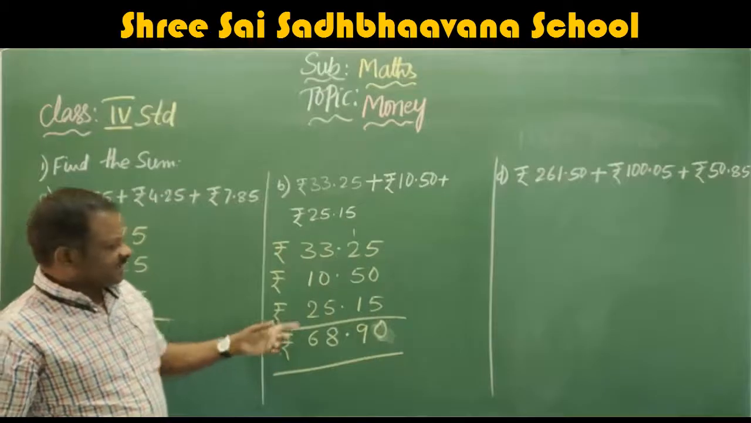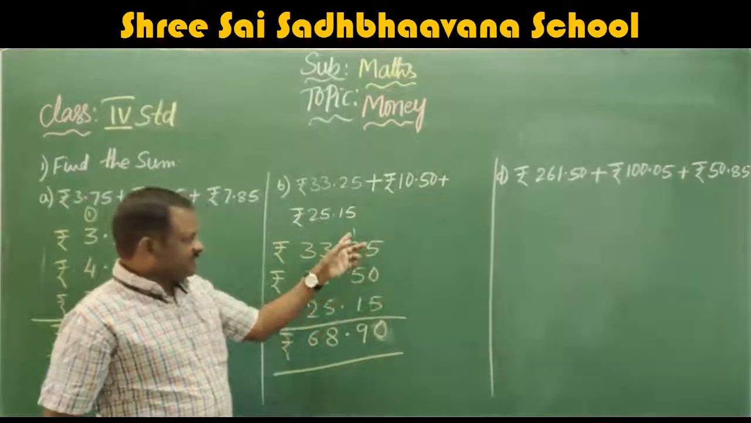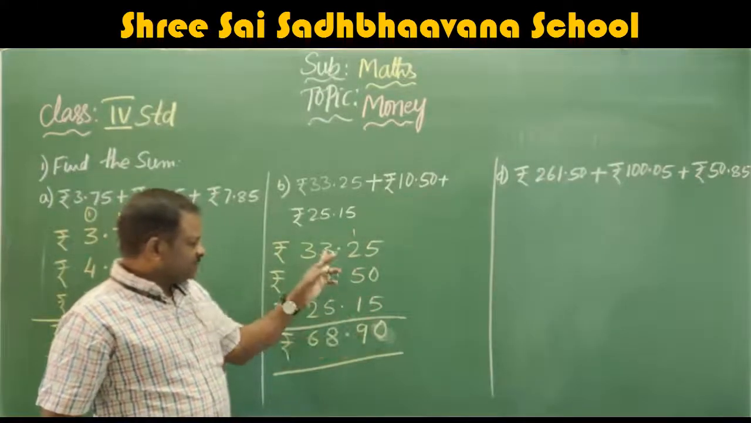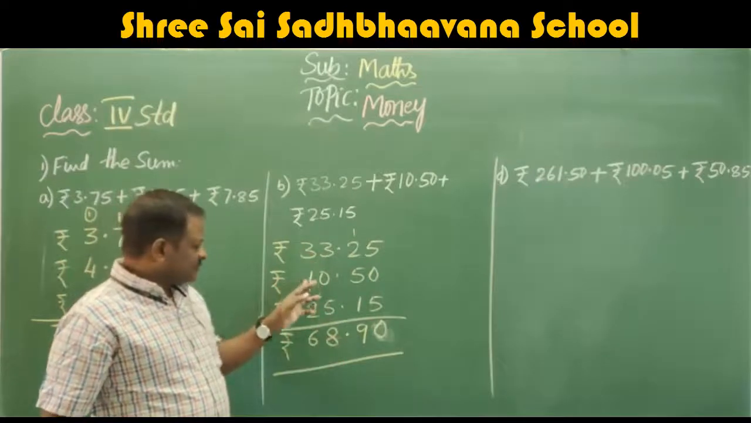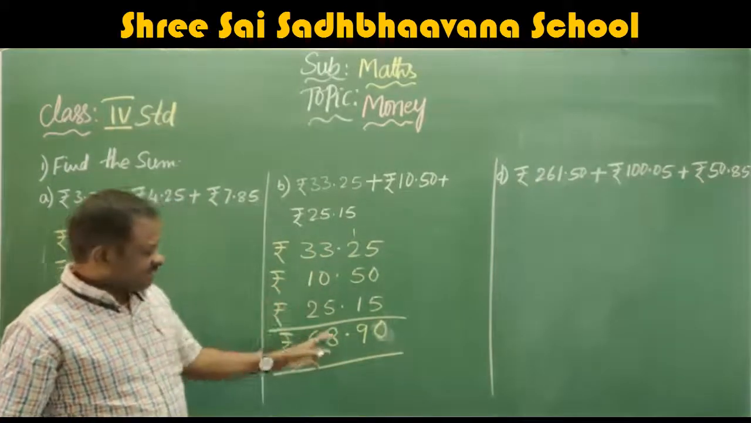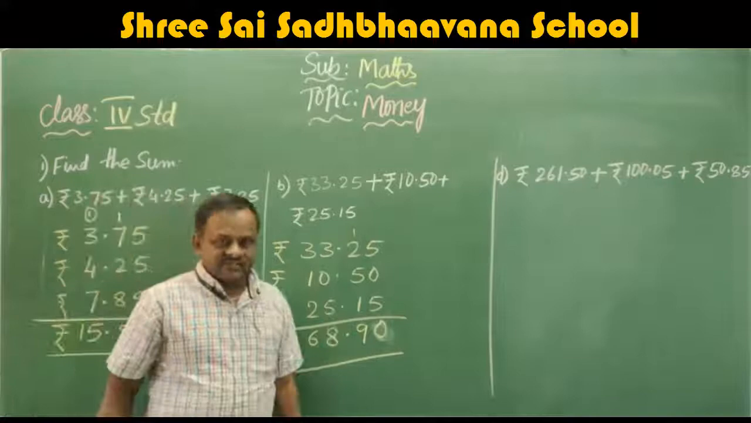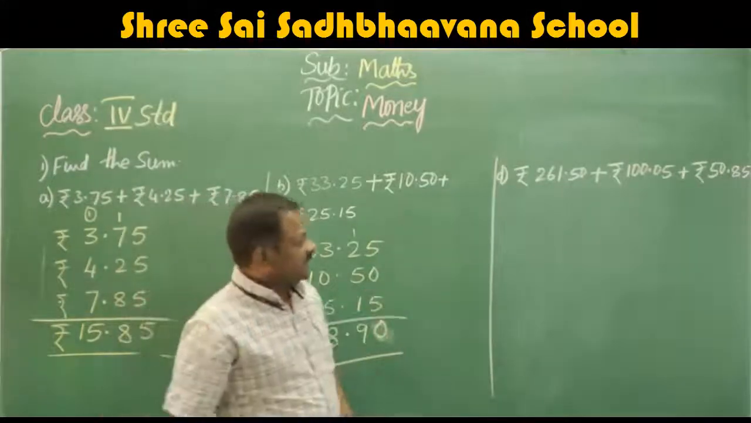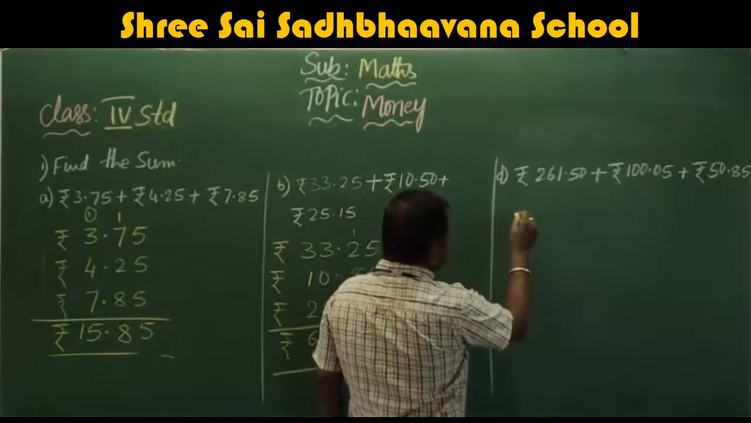Rupees 68.90. 5 plus 5, 10, carry 1. 3 plus 5, 8 plus 1, 9. 3 plus 5, 8. 3 plus 1, 4. 4 plus 2, 6. That is rupees 68.90. Next come to the next one, that is D1.